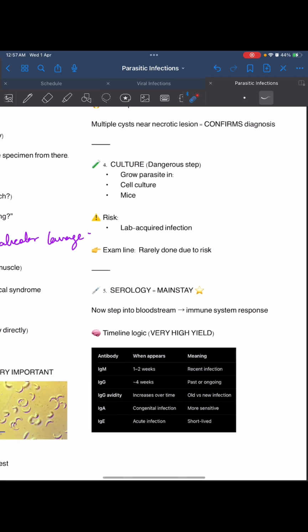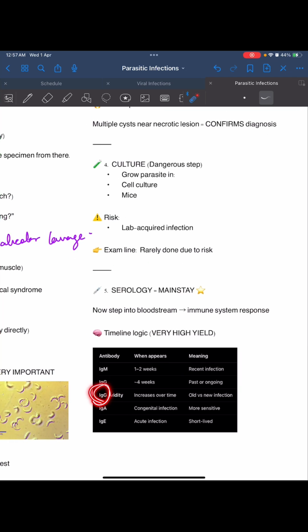So avidity is the binding strength of antigen and antibody. IgG avidity, that means this is an antibody. It will bind to the parasite. Its binding strength increases over time. So by doing this test, we can differentiate between old and new infection.